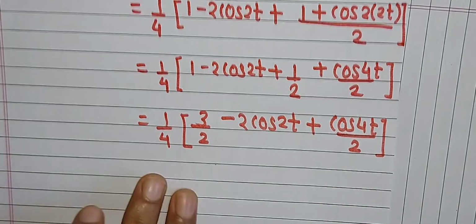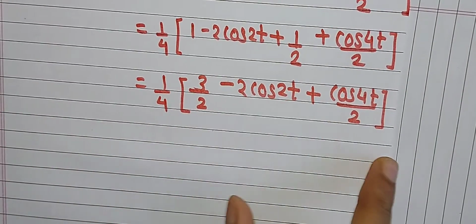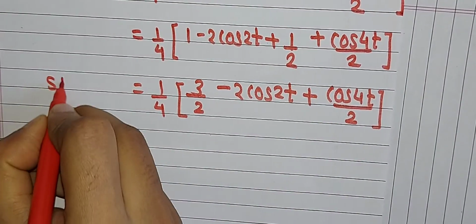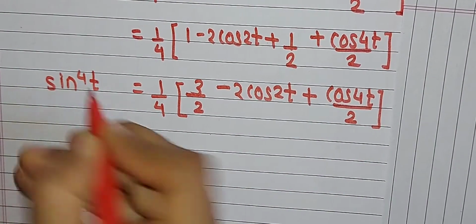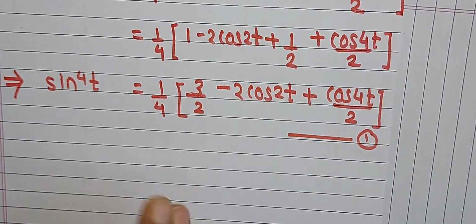So we have calculated the value of sin raised to 4t. This is our RHS and the LHS will be sin raised to 4t. We denote this as equation number 1.